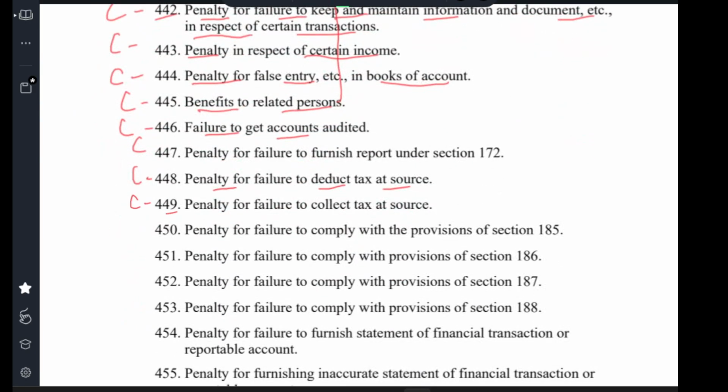Clause 449, penalty for failure to collect tax at source. Clause 450, penalty for failure to comply with the provision of section 185. Clause 451, penalty for failure to comply with the provision of section 186.